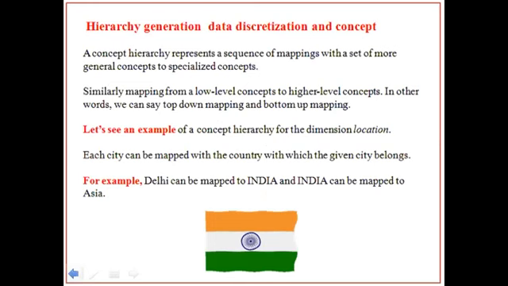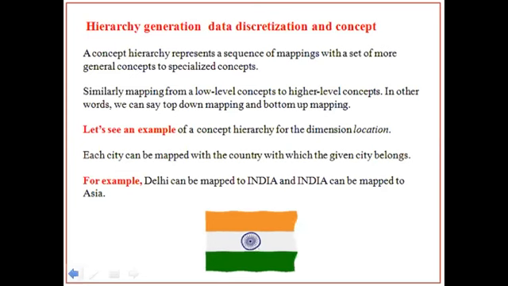Next one is hierarchy generation in data discretization and concept. A concept hierarchy represents a sequence of mappings from a set of more general concepts to specialized concepts. Similarly, mapping from low level concepts to higher level concepts. In other words, we can say top-down mapping and bottom-up mapping. Let's see an example to understand the generation of a concept hierarchy for the dimension location. Here I want to discuss how we retrieve the records from top to bottom and bottom to top.